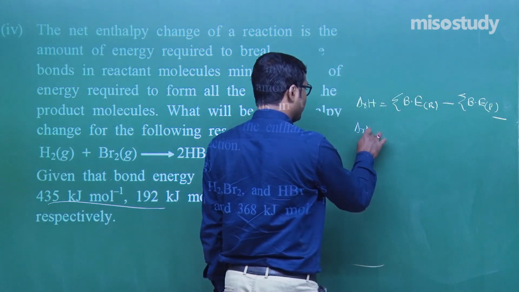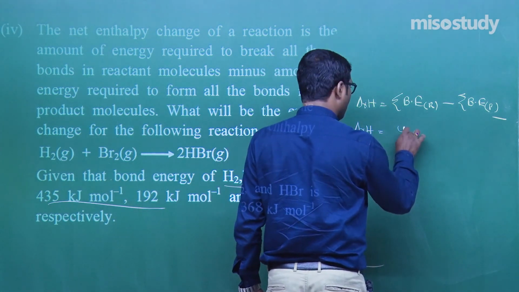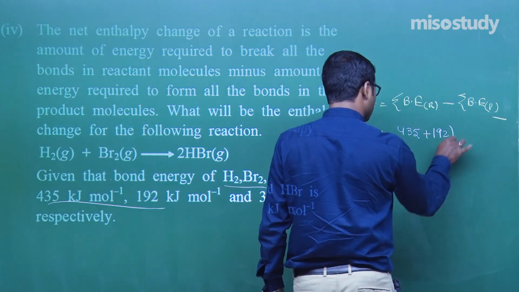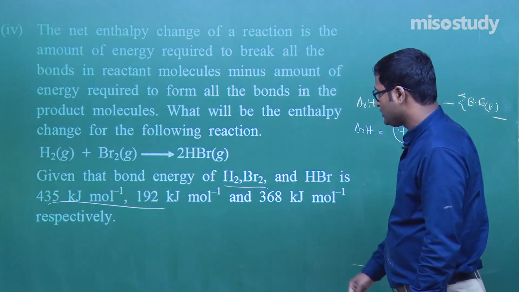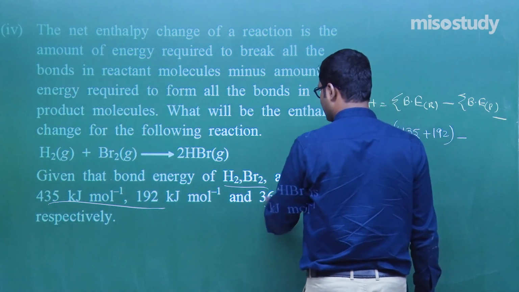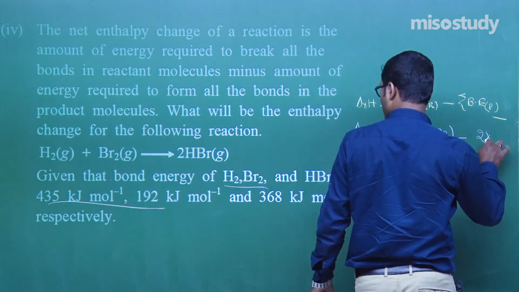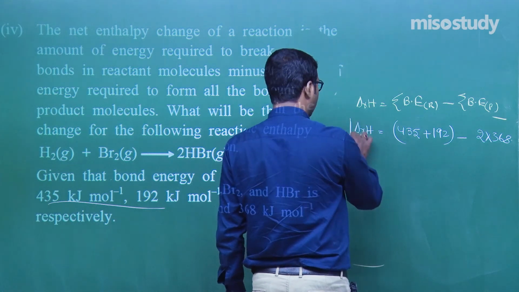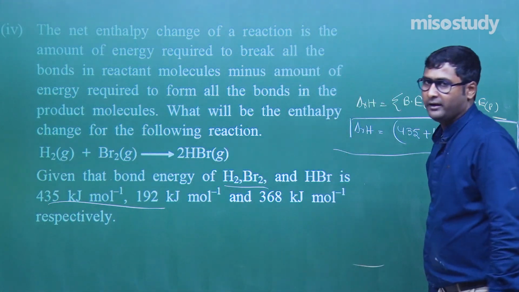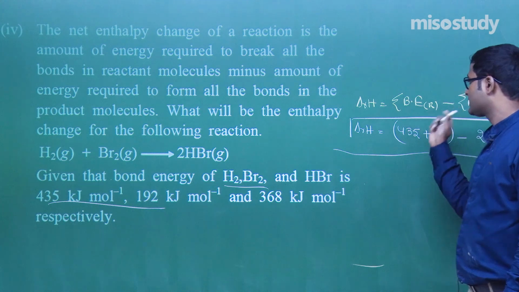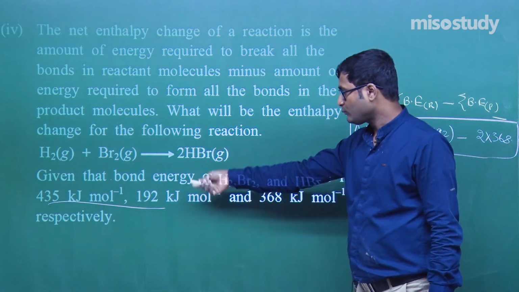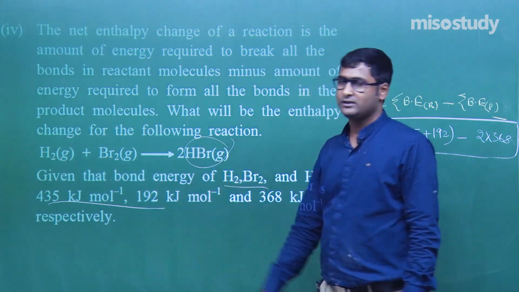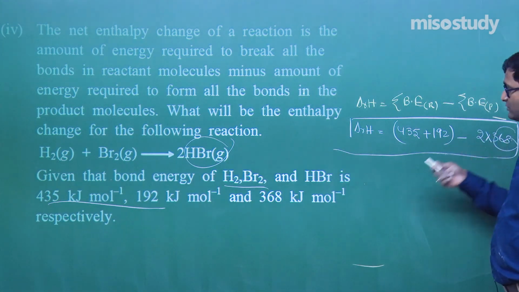So heat of reaction is equal to 435 plus 192 minus the bond energy of the product, that is HBr, 2 into 368. So after solving we get the value. Here it is not product minus reactant, here it is reactant minus product: 435 plus 192 minus 2 into 368.